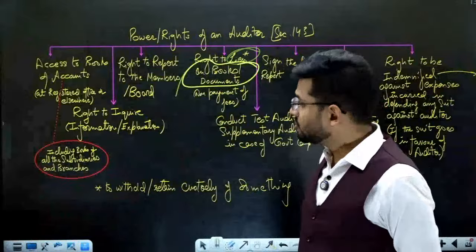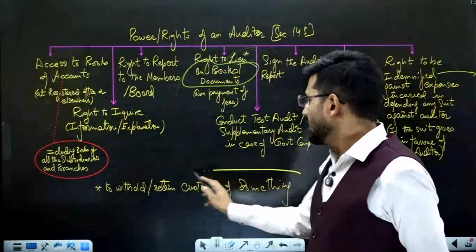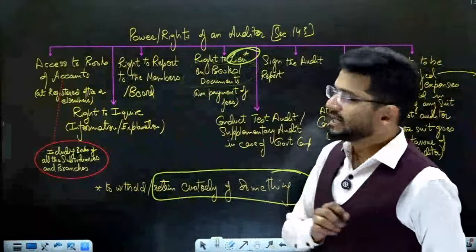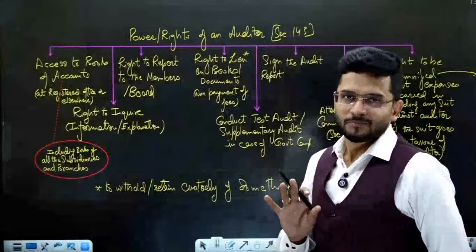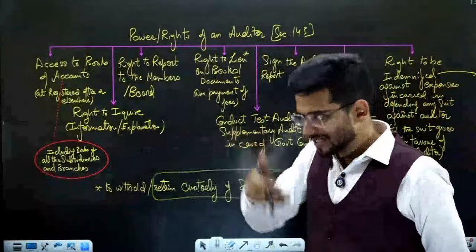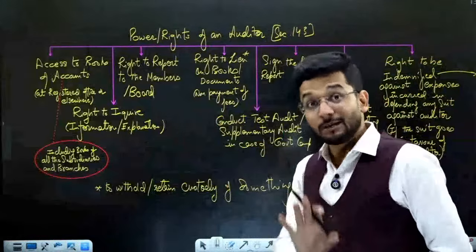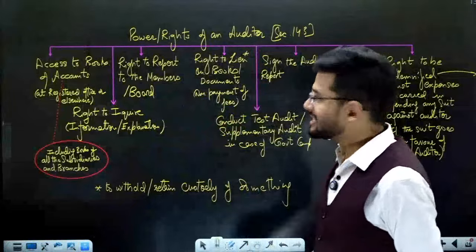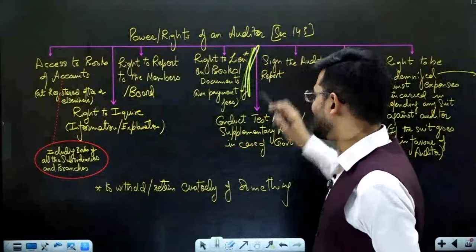Right to lien the books of accounts. So the auditor has the right to retain the custody of the books of accounts unless he is paid his fees. So the auditor has the right to take the company's books of accounts and keep them with himself unless and until the fees is paid. So this kind of right is there with the auditor.